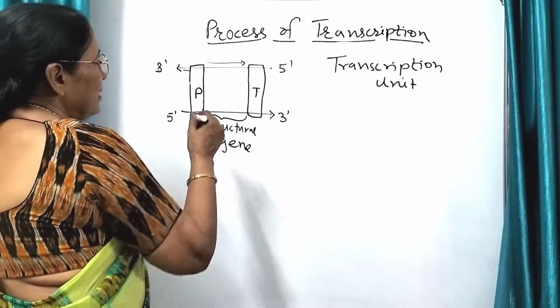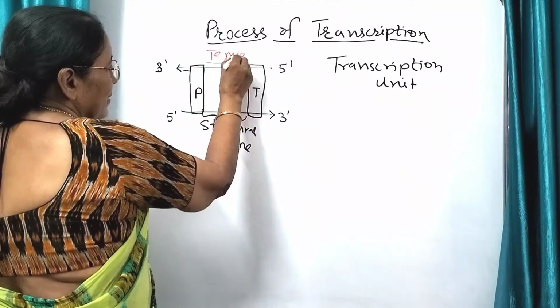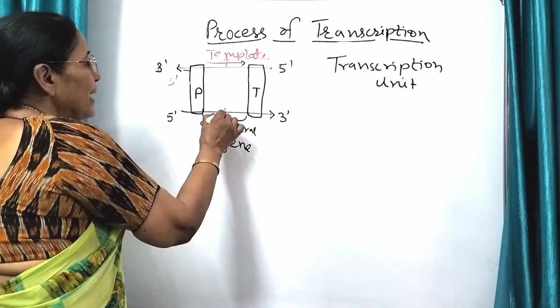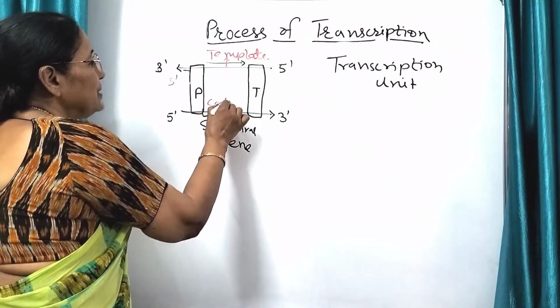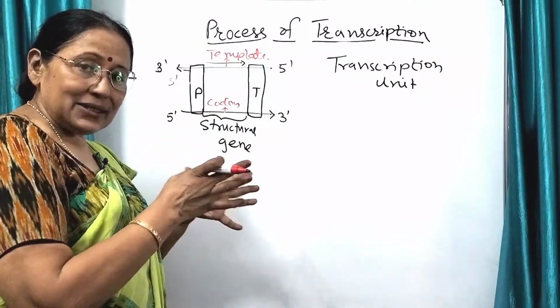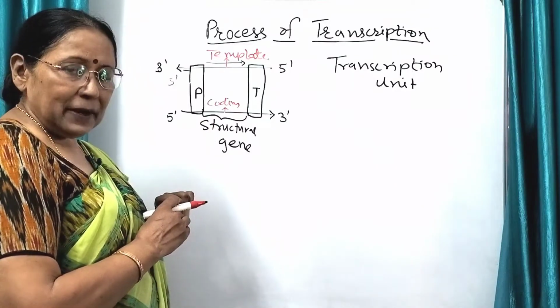So this one is the template strand. So it is this strand which is template and this strand which is the coding strand. This coding strand is displaced and it does not take part in transcription, still it is called coding.